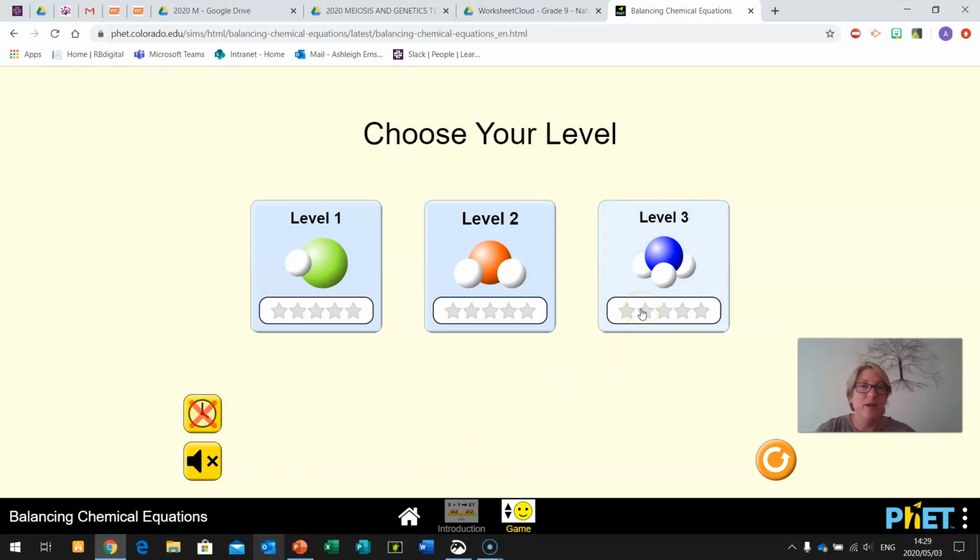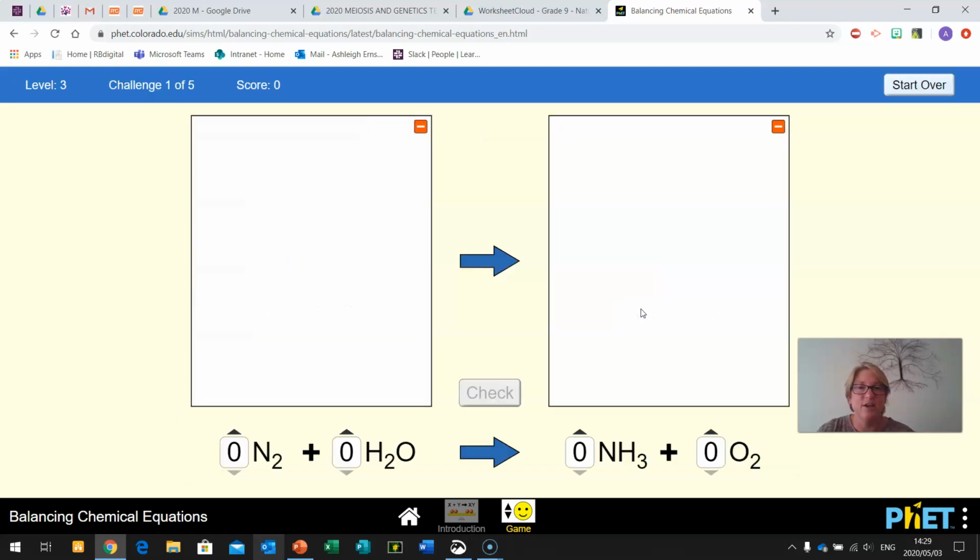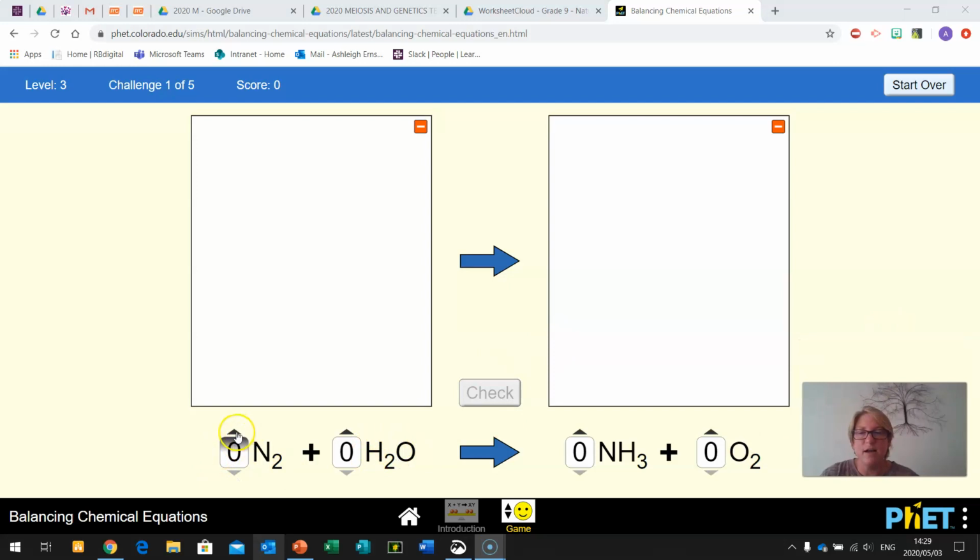So level 3 is quite a challenge. It is probably not expected in grade 9 for you to be able to do these, but if you understand it, it will make grade 10 that much easier. So let's just give it a go. So we start out by making 1 molecule of each of these elements and compounds react together.